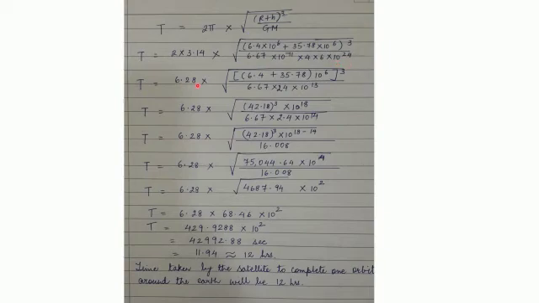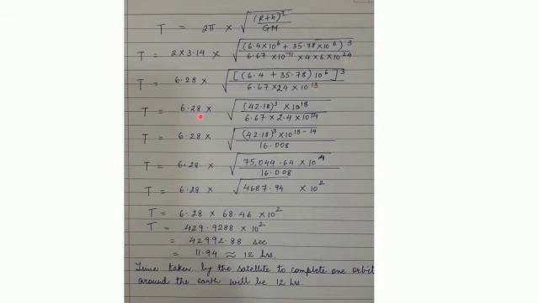So we get 6.28 into square root of 6.4 plus 35.78, and 10 raised to 6 is common, so we will take it out, whole cube, upon 6.67 into 6 into 10 raised to 13. So this is minus 11 and 24, that is 13.